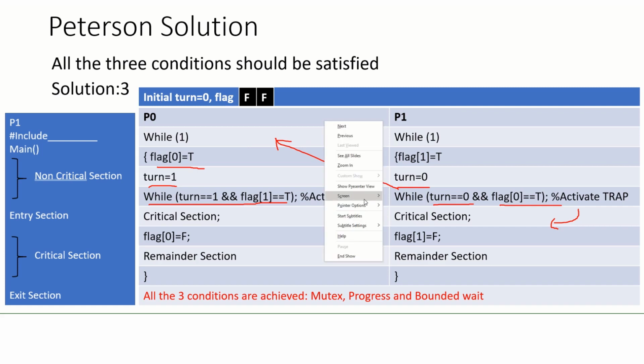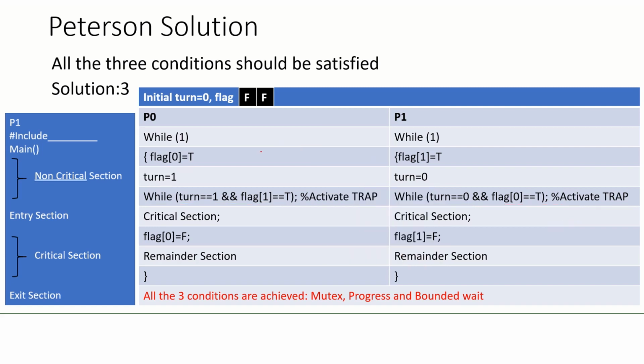Okay, so we'll clear this. Okay, we'll clear this. Suppose P0 starts executing and sets turn equal to 1 and flag 0 equal to true. Okay, so the while condition becomes false. Why? Because turn is equal to 1 and flag 1 is equal to false, it's not equal to true. So this entire condition becomes false and P0 can enter the critical section.